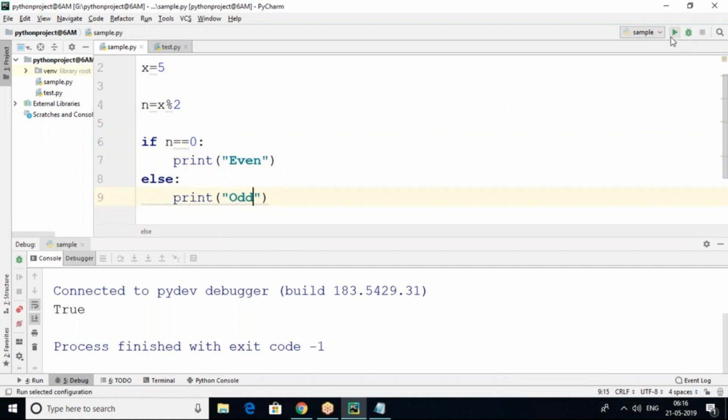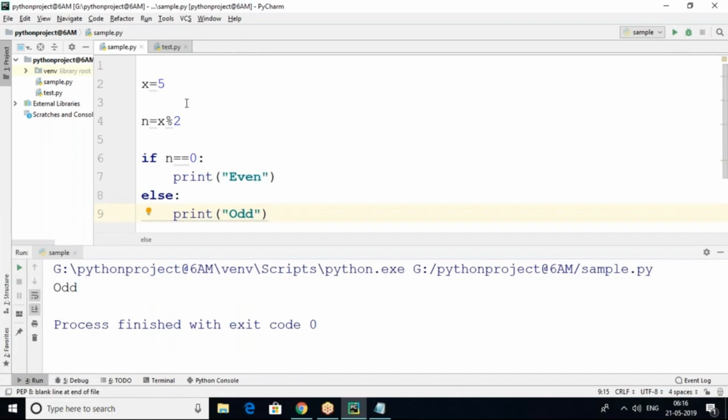Is 5 even or odd? Obviously it goes to odd. Suppose I change my number to 6, then 6 modulus 2 equal to 0, so it is even. Like this we can calculate. Our data is available in x, then we perform the x modulo 2 operation, and the result is stored in the n value. Again the n value is compared, but it's very lengthy.